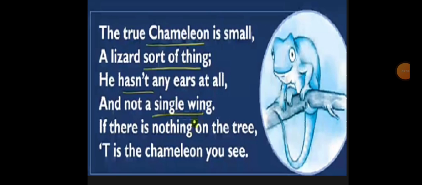Have you ever seen a chameleon? Might be you people have seen. It is also a lizard type of animal which changes its color. The basic characteristic of the chameleon is that it can see in two different directions at the same time. No doubt it is like a lizard, it changes its color according to its surroundings and its mood. If it is angry, it will turn reddish. So, if there is nothing on the tree, then also you can see that there is a chameleon sitting on the tree.